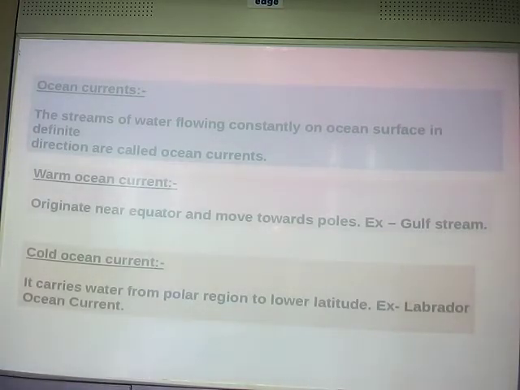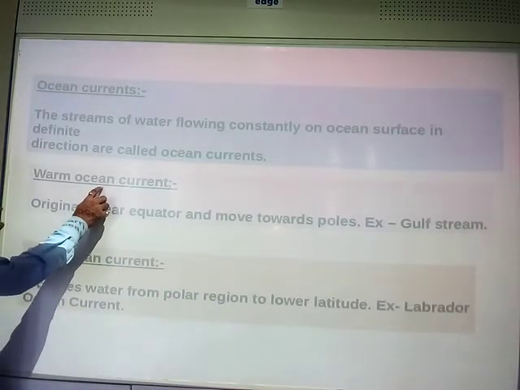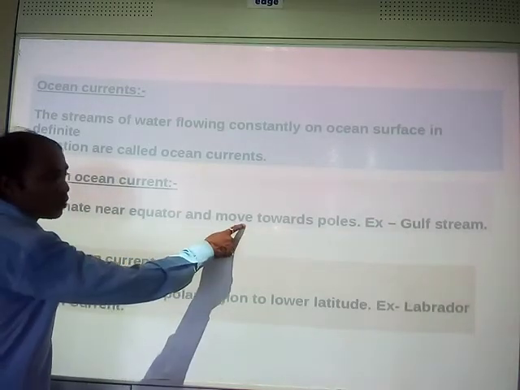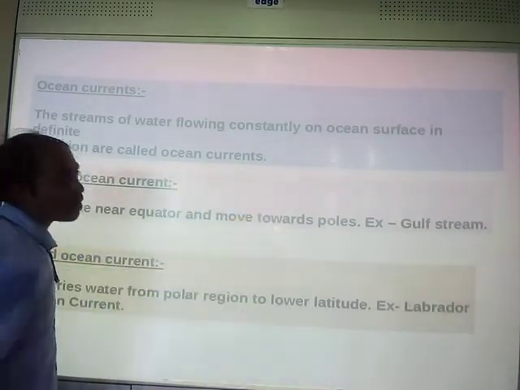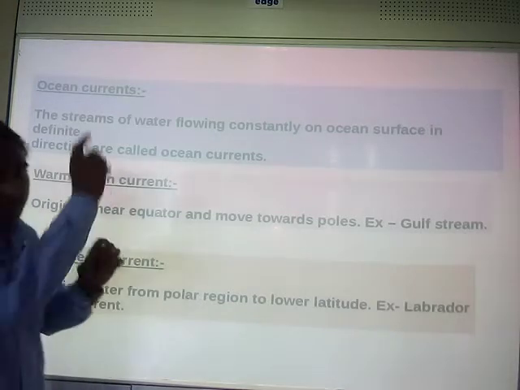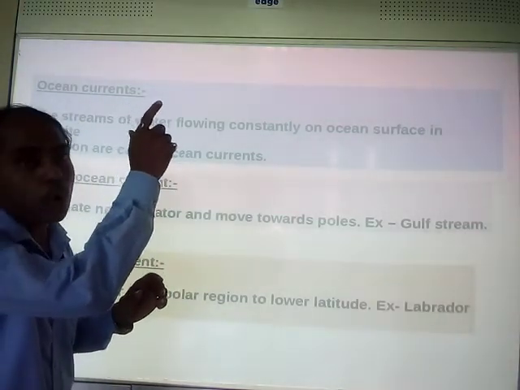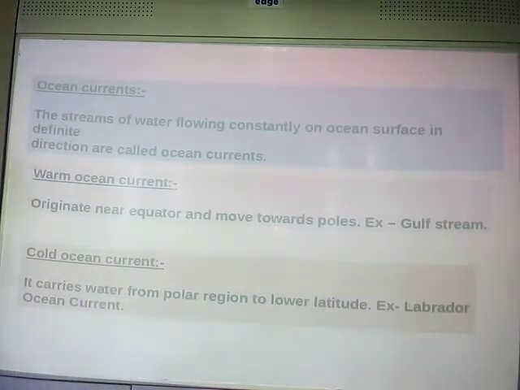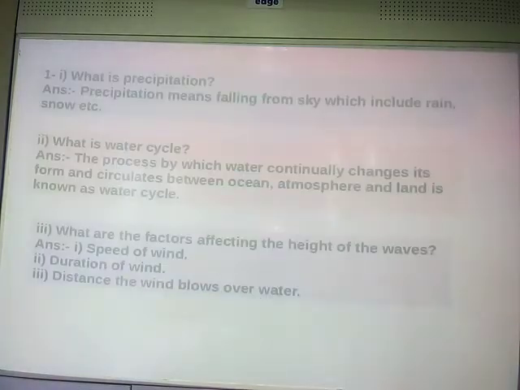Clear? Yes. So what is a warm ocean current? The ocean current that originates, that starts near the equator and moves towards the poles. Example, Gulf Stream. Cold ocean current: the ocean current that originates from the polar region, from the poles, and moves towards the equator. That is known as a cold ocean current. Example is the Labrador ocean current. Clear? Yes. Now, your question answers of the textbook.